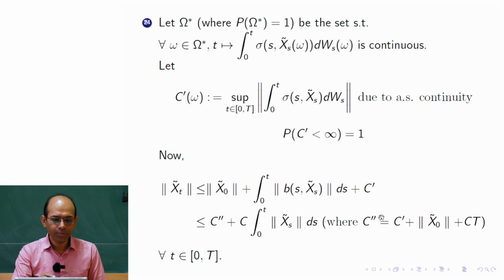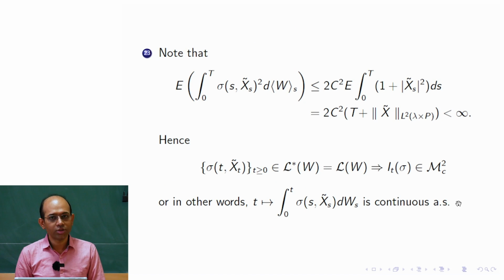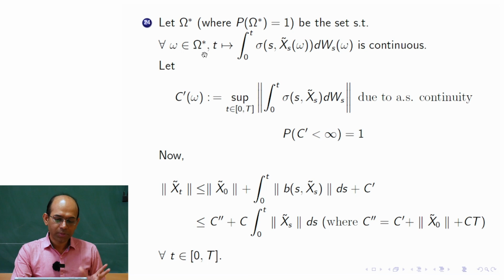Now we consider this omega star. Omega star is a set of probability one measure, and for all omega in omega star this is continuous. So we are picking up those omega for which it is continuous, because here we have obtained almost sure continuity, correct? Now we take C prime of omega, which is the supremum over t from 0 to capital T of the integral of sigma s, x tilde s, dWs.